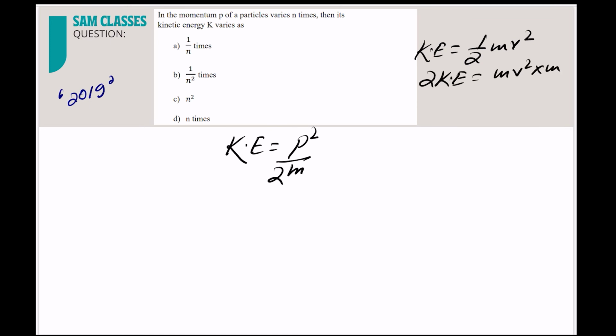Now multiply with m on both sides. Correct. So 2m into kinetic energy is equal to m square v square, that is mv whole square, that is momentum square. Got the formula? So kinetic energy is equal to momentum square by 2m.